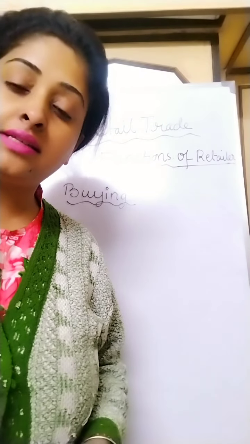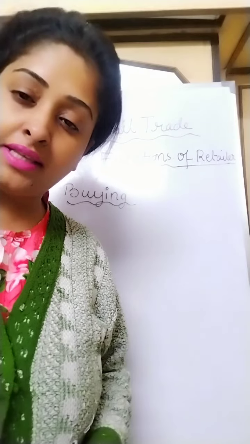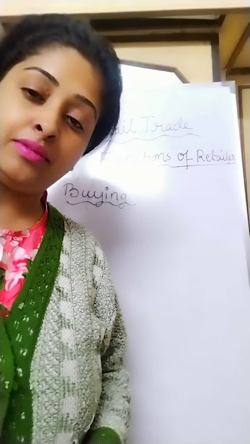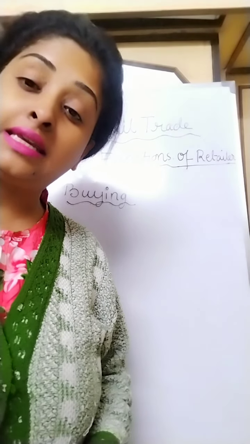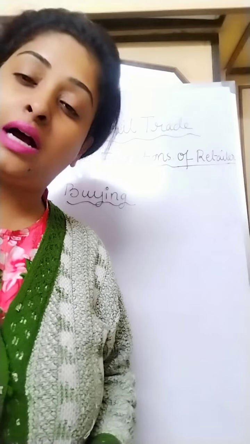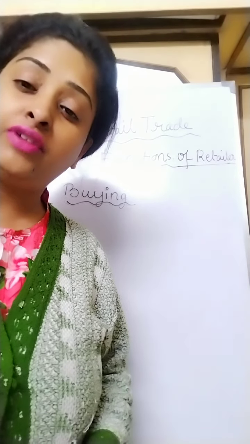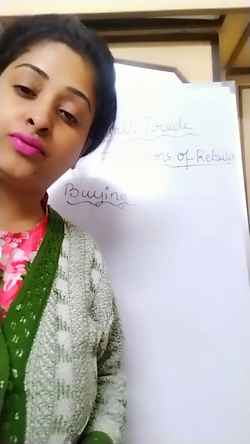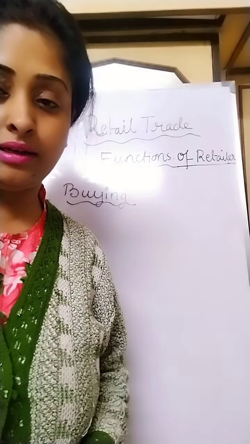So it is the duty and function of the retailer to find the best possible source of supplying goods, and also goods which are cheaper in rate. Cheaper goods are easier for them to sell to the ultimate consumers, and cheaper goods are very much demanded by the consumer. So buying the cheaper goods from the best source is the main function of the retailer.